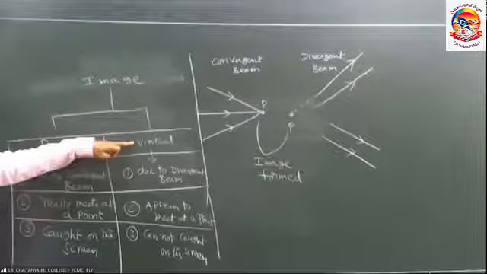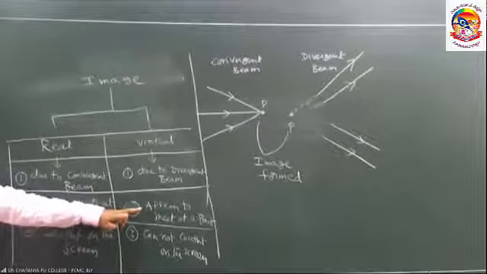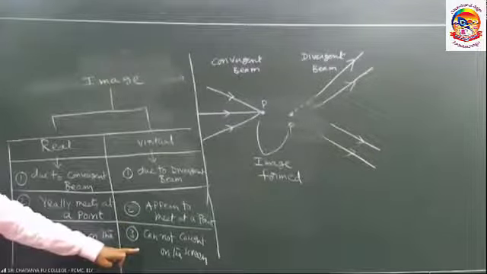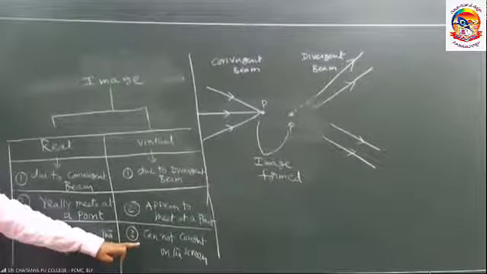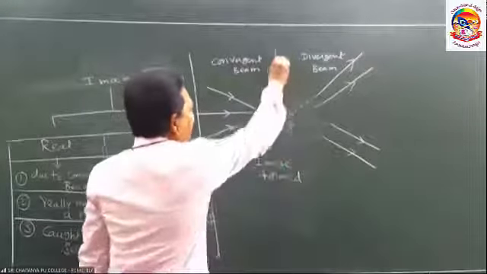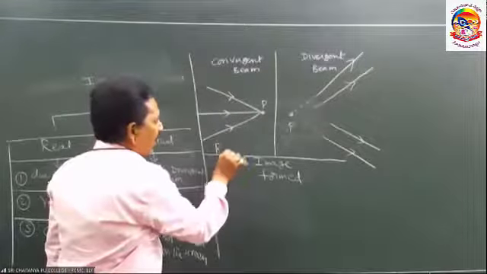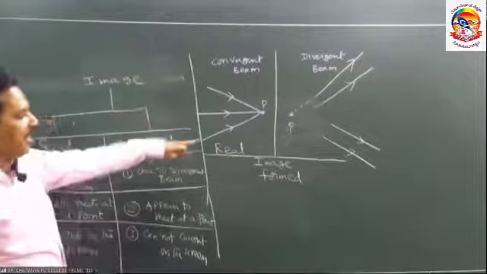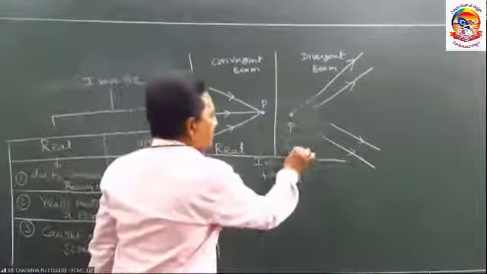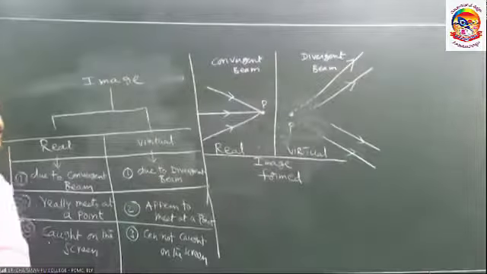In the case of a virtual image, the light rays appear to meet at a point, appear to be coming from a point. Virtual images cannot be caught on the screen. Therefore, in these two diagrams, what image is formed? In the first, the real image is formed because the rays are a convergent beam. In this diagram, the image is a virtual image because the rays are a divergent beam.